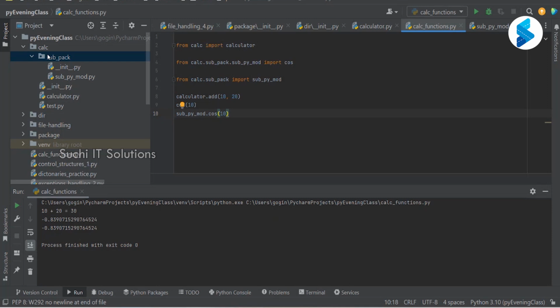I can have any number of packages, and from any package, any module, I can import another package's module, and so on. So the main idea behind importing is code reusability, to reuse the code. That is the main purpose.